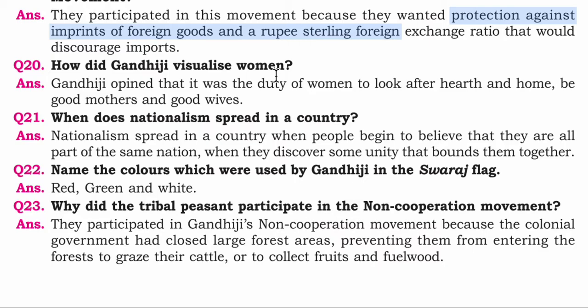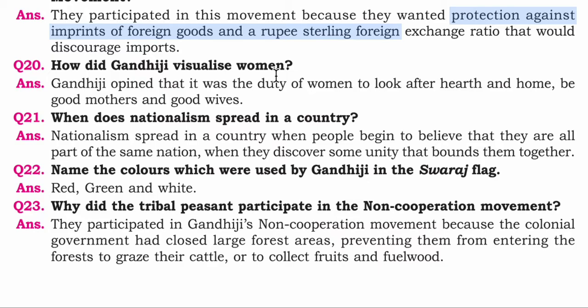Okay, question number 21. When does nationalism spread in a country? The answer is nationalism spreads in a country when people begin to believe that they are all part of the same nation, when they discover some unity that binds them together.